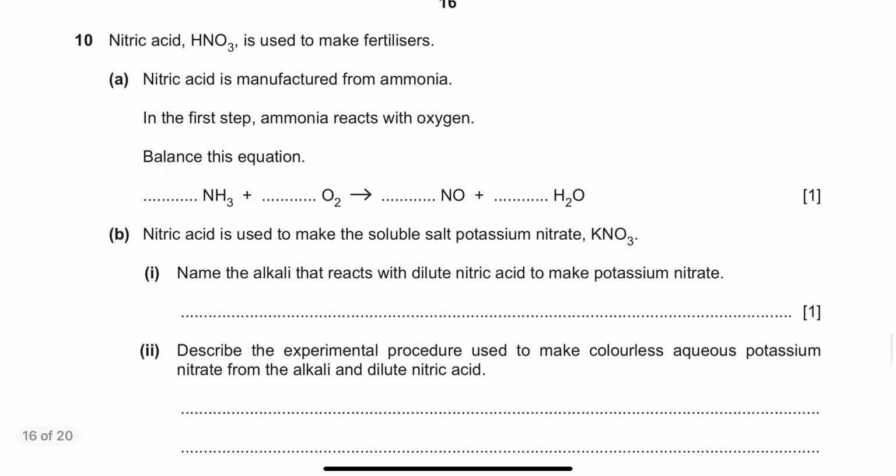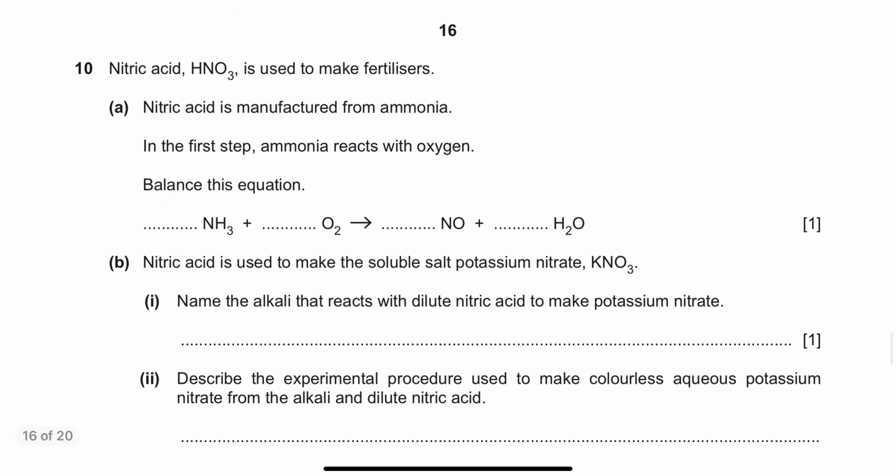Now, nitric acid HNO3 is used to make fertilizers. Nitric acid is manufactured. It says balance the equation. Now, if we want to balance the equation, let's just check everything first. So you have 3 hydrogens. You have 2 oxygens, 1, 2. You have 2 oxygens. 1 nitrogen, 1 nitrogen. What has not been balanced? Hydrogen. You have 3 hydrogens here and you have 2 hydrogens here.